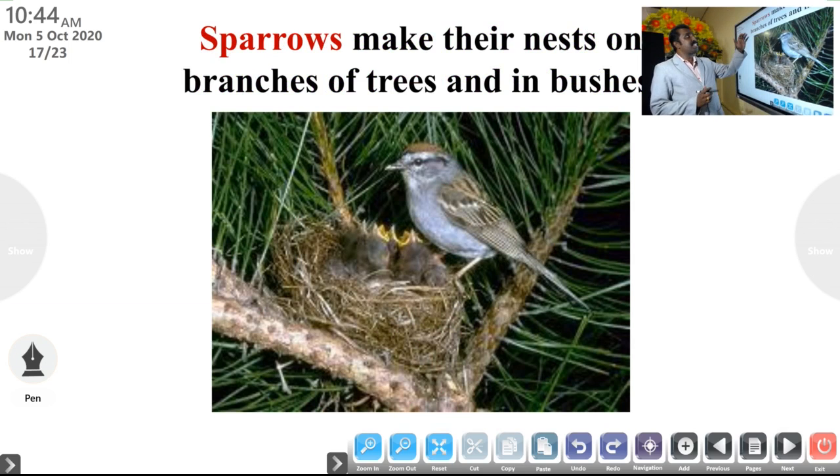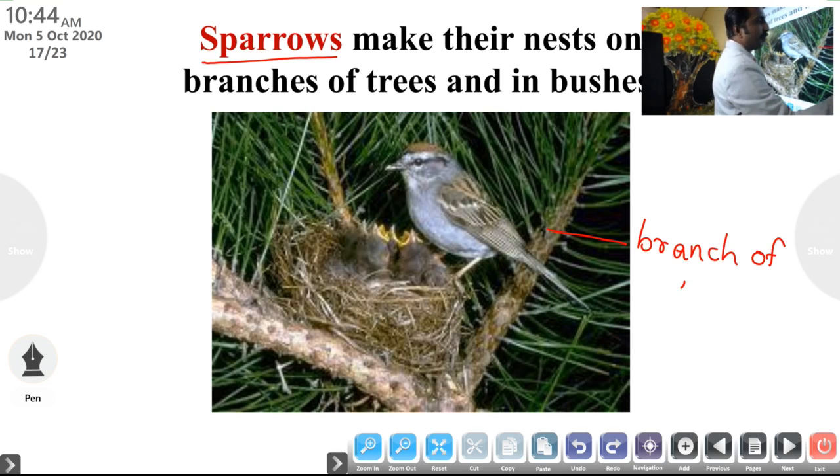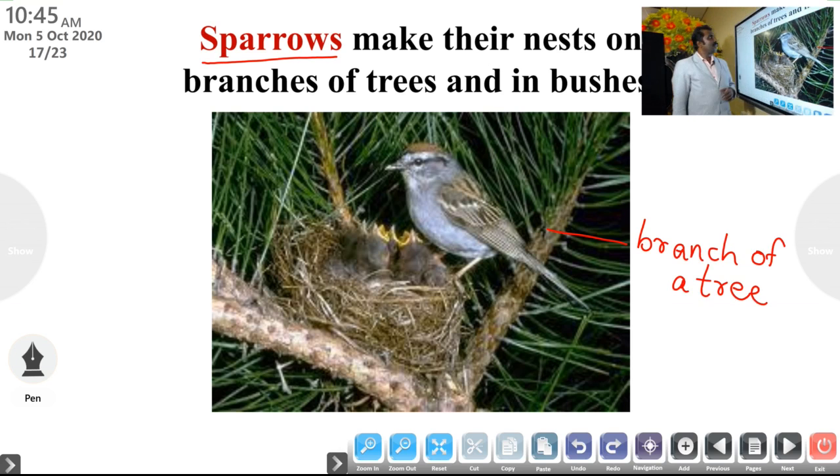Sparrows make their nest on the branches of trees and in bushes.